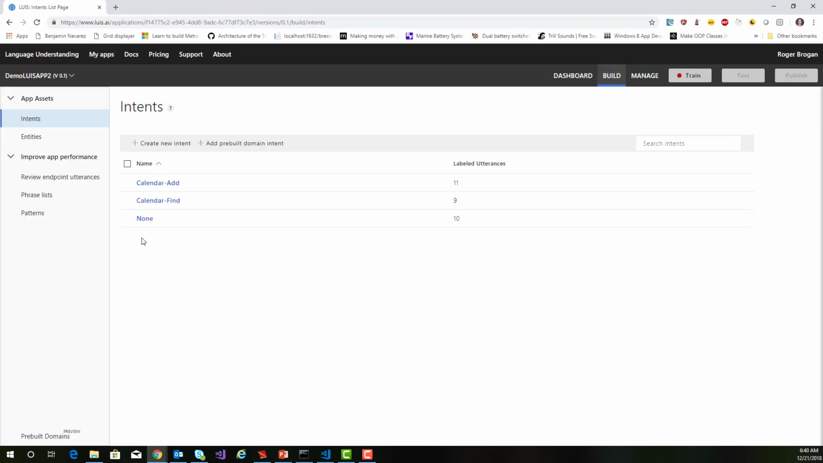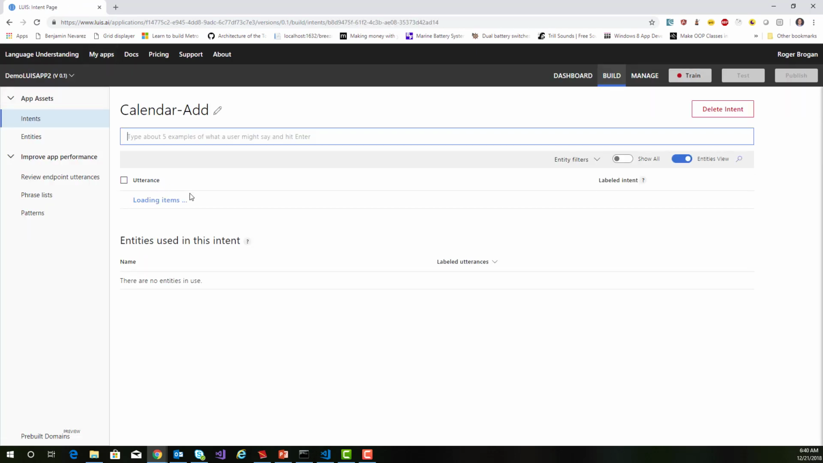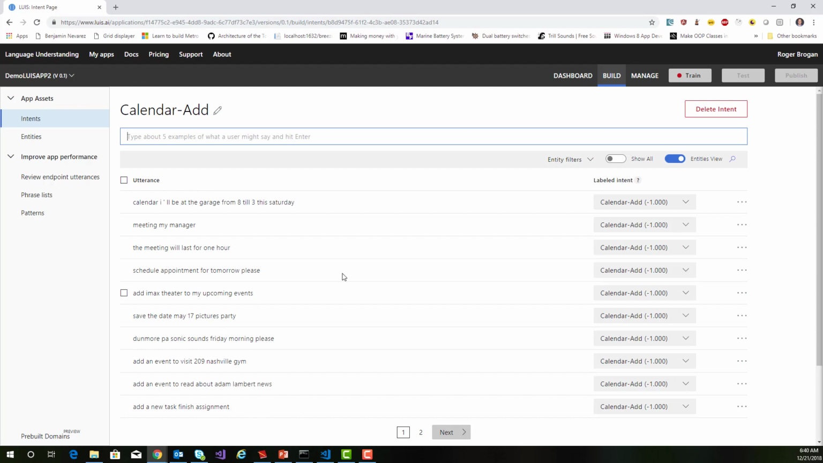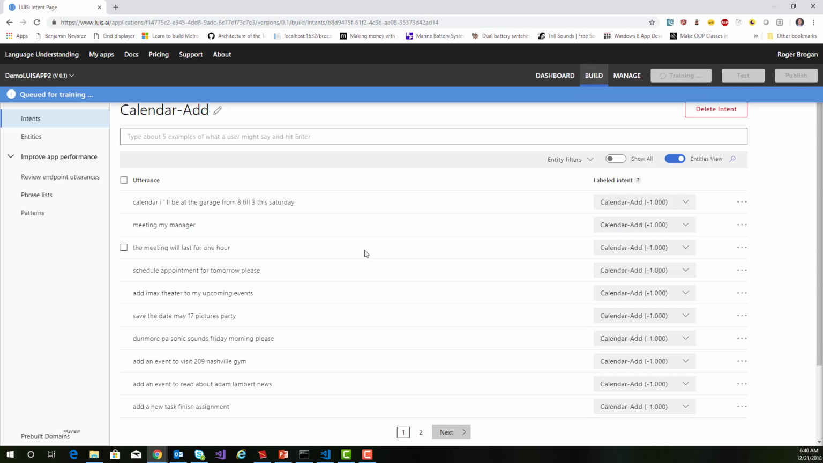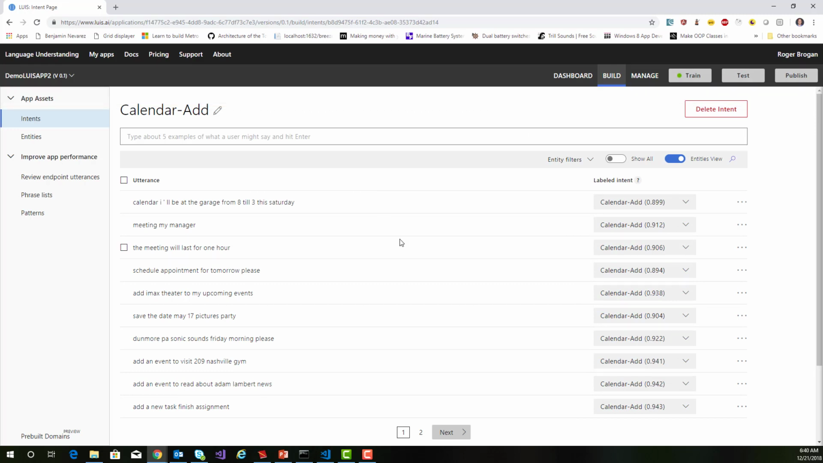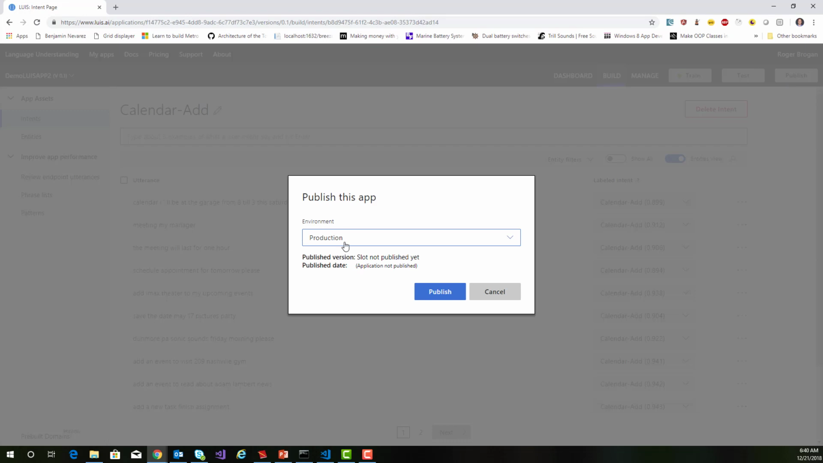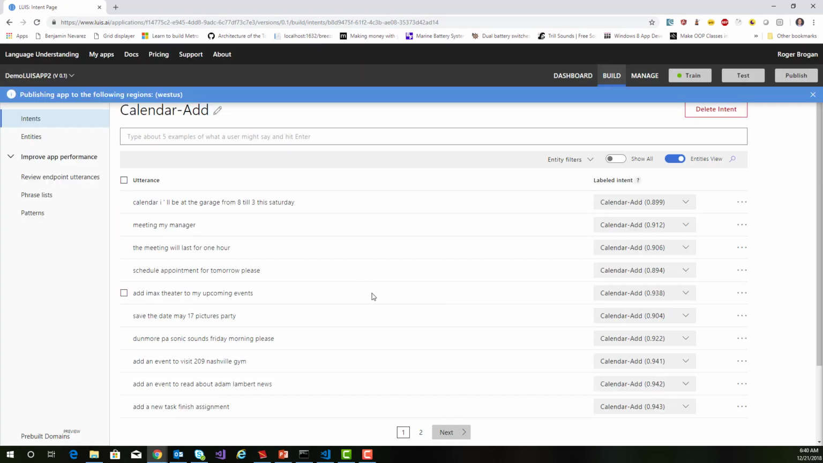And we can see it's pulled that into the intent section here. If we look in there, we can see all of the utterances, the same things that were pulled in from the file. The next thing you need to do is train the model. This is actually taking these specific utterances and intents and running them through the language model. And then we also need to publish it, and we can publish it to a slot here for production.